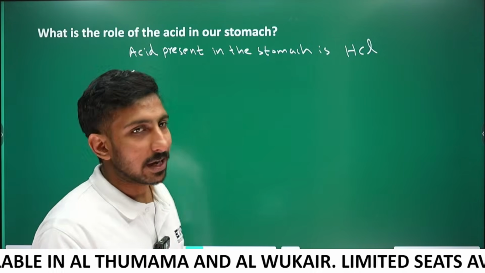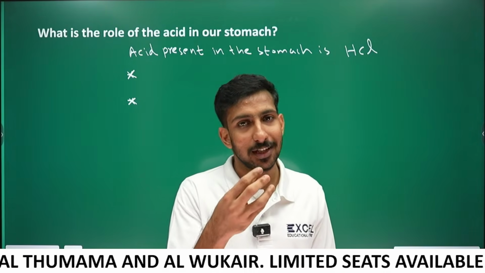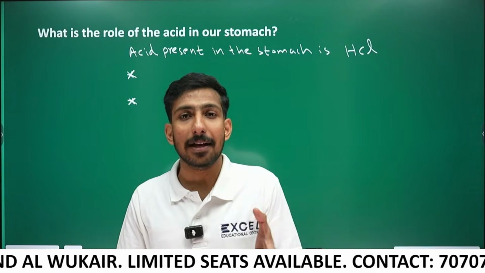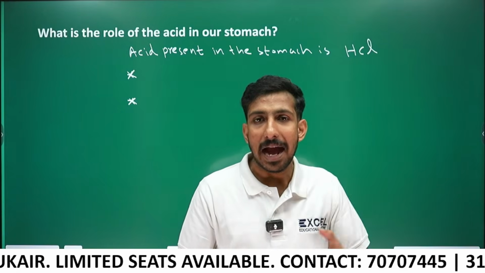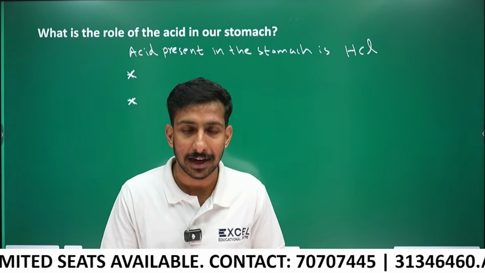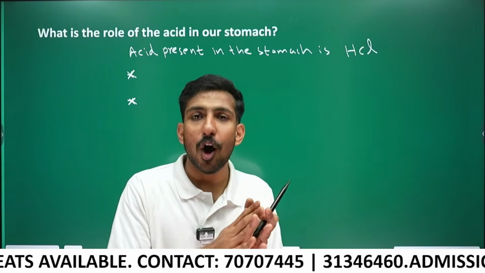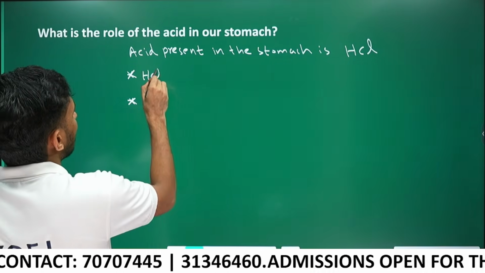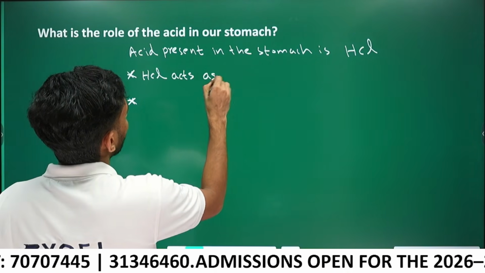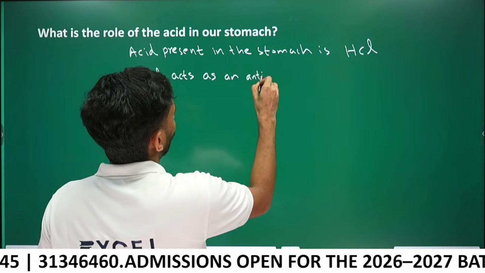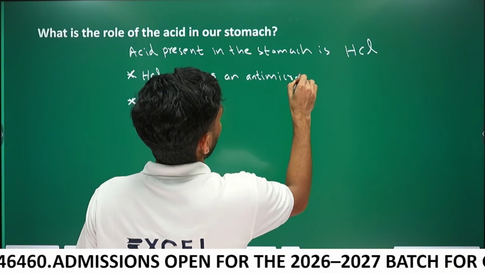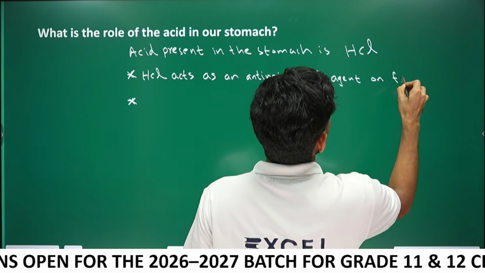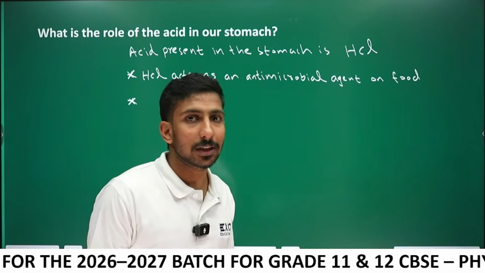What is the function of HCl? HCl has two functions. First function: you eat food, right? When the food reaches the stomach, the food may contain some microbes, some bacteria. The acid kills all the microbes. So we can write, HCl acts as an antimicrobial agent on food. It kills all the germs.